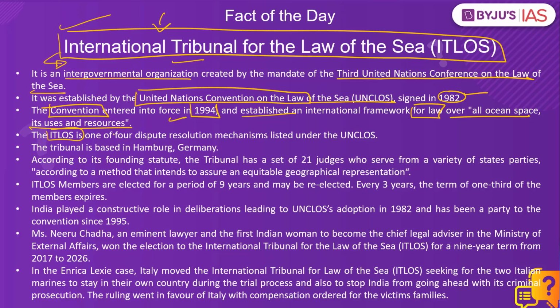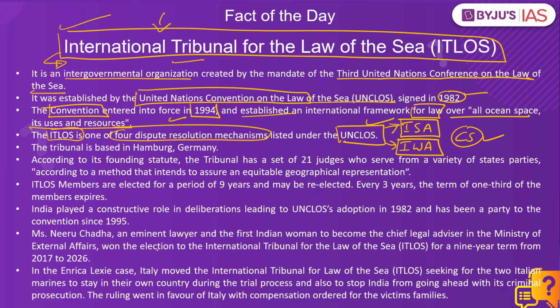This tribunal happens to be one of the 4 dispute resolution mechanisms that has been set up under the UNCLOS, which also provided for the establishment of the International Seabed Authority and the International Whaling Commission, as well as the Commission on Continental Shelf. This tribunal, that is based out of Hamburg, Germany, consists of 21 judges who represent different geographies as per the UN geographical representation, and the judges are elected for a 9-year period and can be re-elected, and every 3 years the term of 1/3 of the members expires.